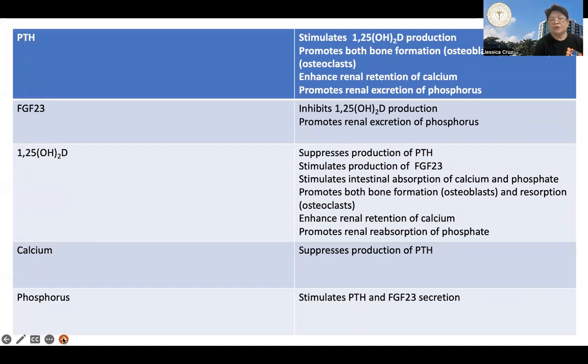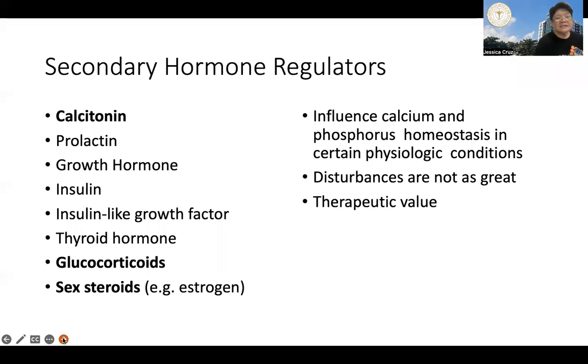For example, calcium will suppress production of parathyroid hormone, whereas phosphorus will stimulate parathyroid hormone production as well as FGF23 secretion.